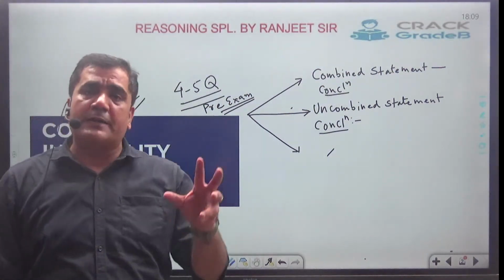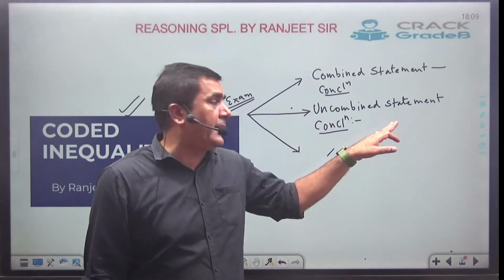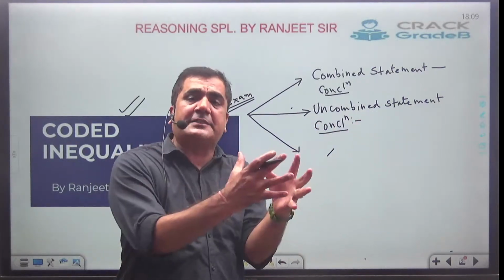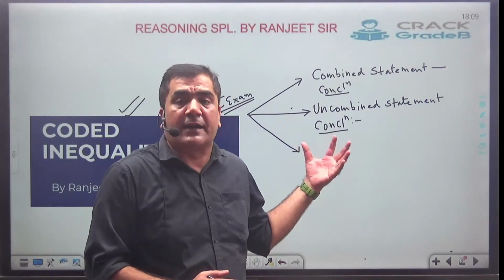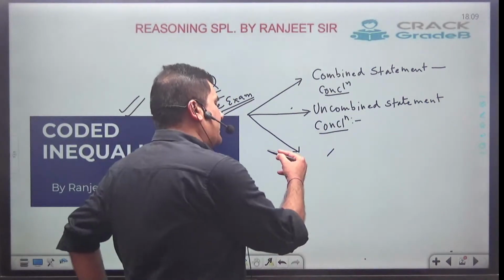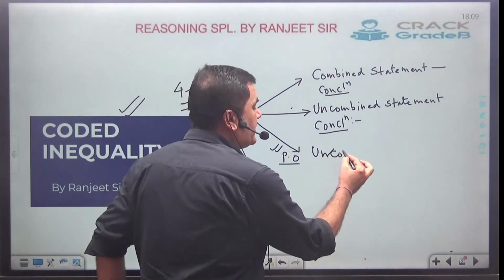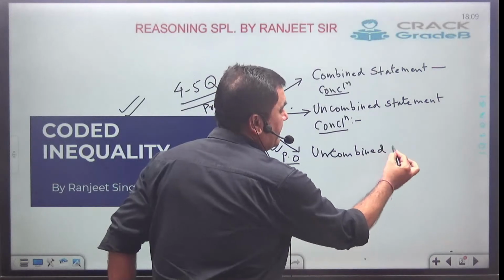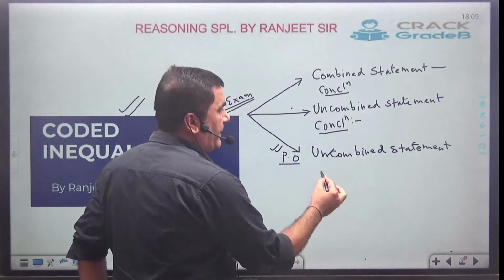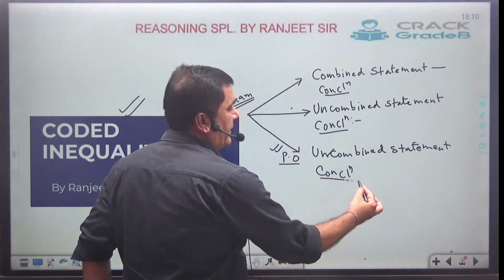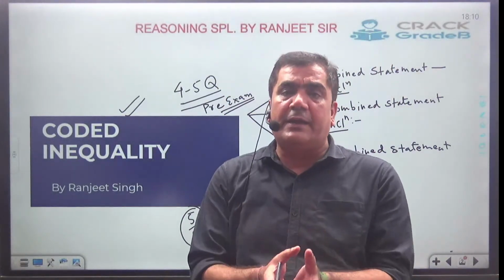Clear? In the first part, they will give the combined statement, and in the second part, they will give the uncombined statement, and then your job is to combine the statement first, and thereafter you have to say out of the given conclusions which conclusion is correct. In the third part, this part is going to come in your PO examination. Here also, they will give an uncombined statement, and thereafter your job is to combine the statement and check the conclusion. Clear? So basically in this topic, we are going to deal with statement and conclusion.